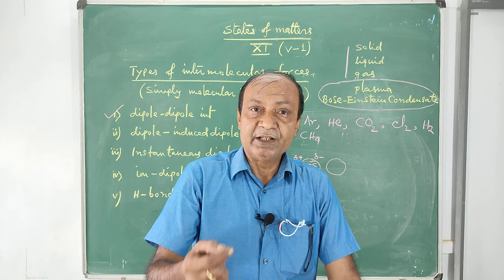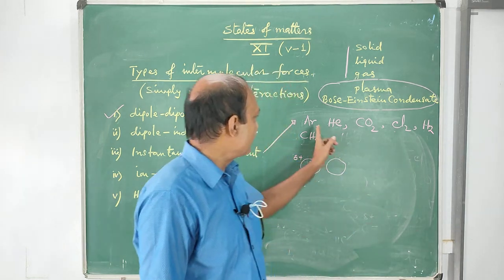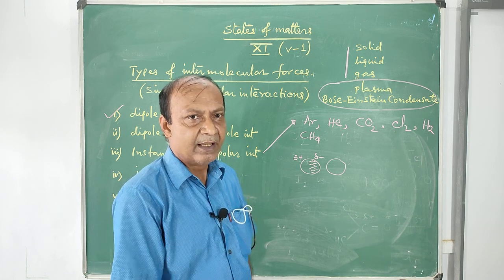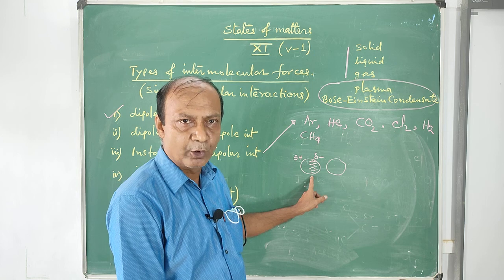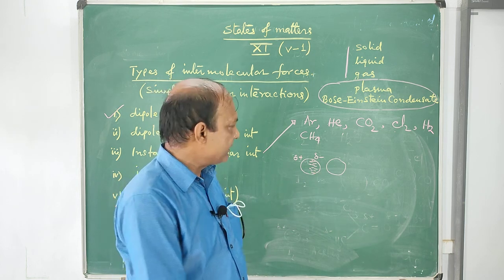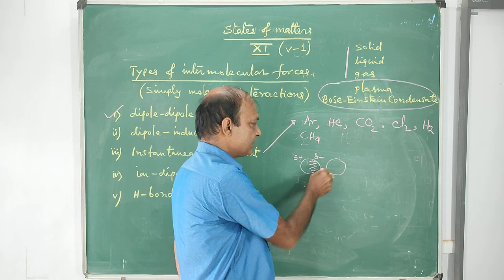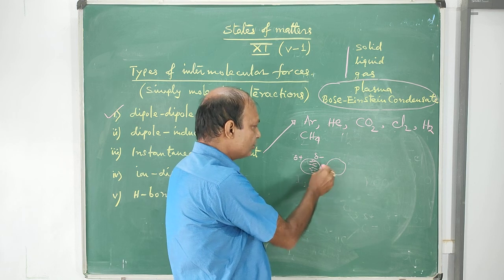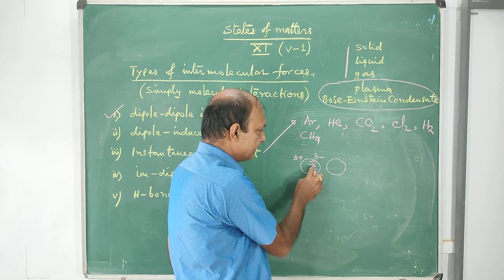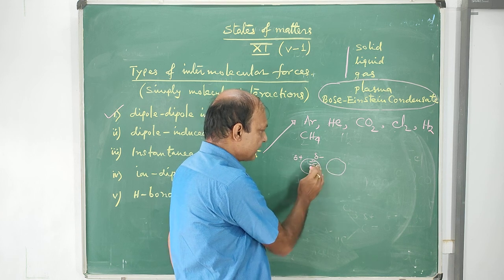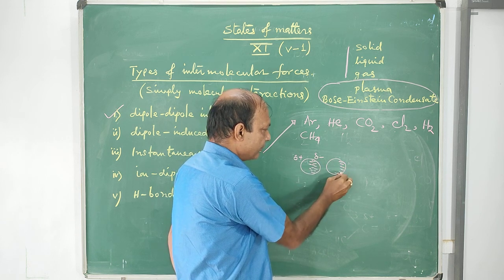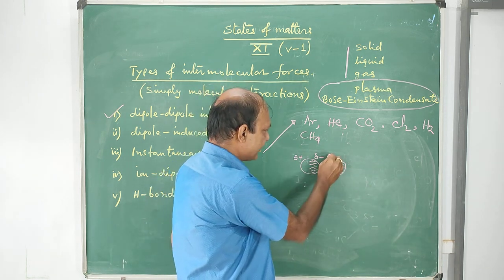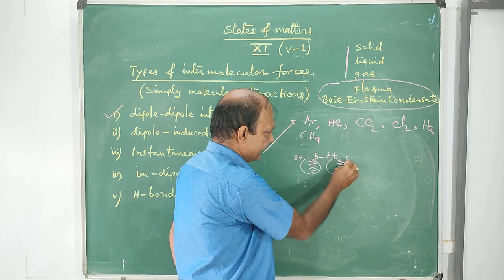Instantaneous polarity is found only in the case of non-polar molecules. For an instant, remember it, it does not exist permanently. The moment it becomes instantaneous dipolar, immediately it induces polarity on the neighboring molecule. So what is the neighboring molecule? This is the neighboring molecule. Then this side is negatively charged, so the electron density of the neighboring molecule will automatically go to the other side and will create a positive end this side and negative end this side.